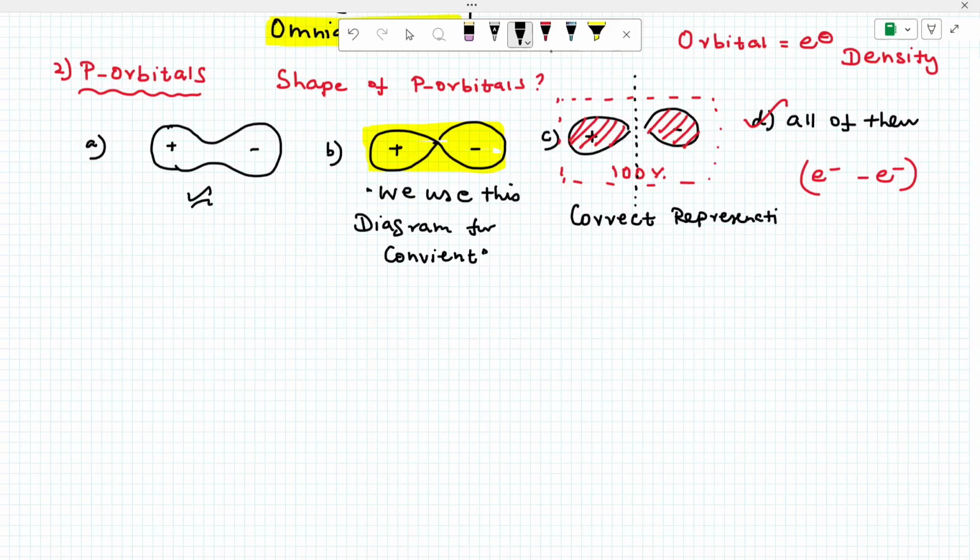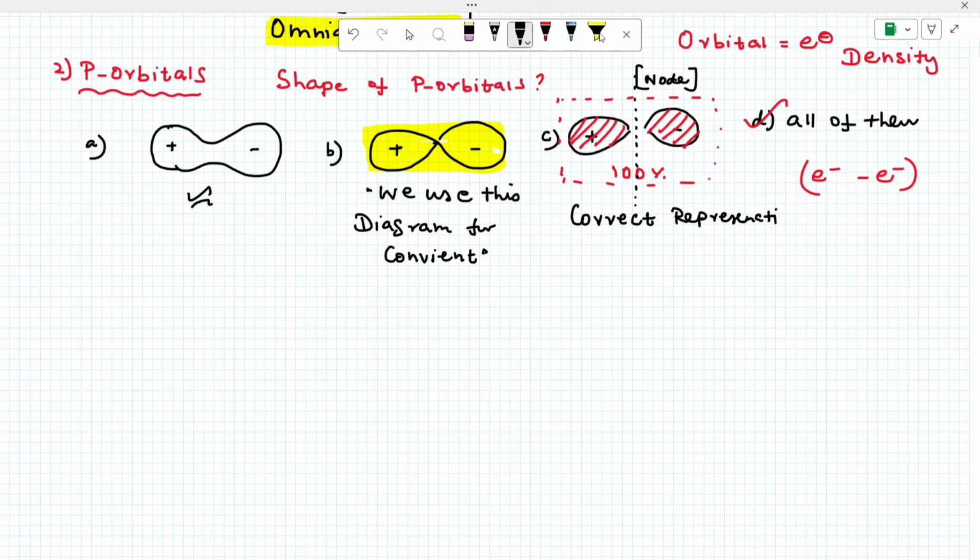Therefore, there will be some empty space between the two lobes. That is called a node. What is it called? Node. What is a node? That place, that region, that point, that area, there is no electron. I mean, the probability of finding an electron is nearly zero.